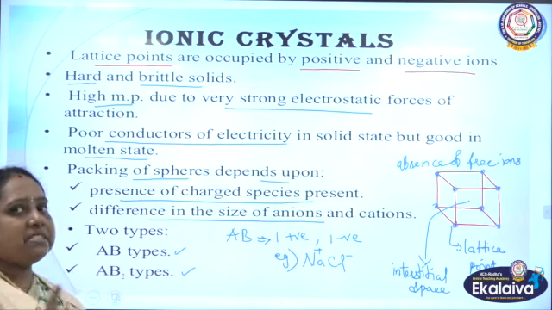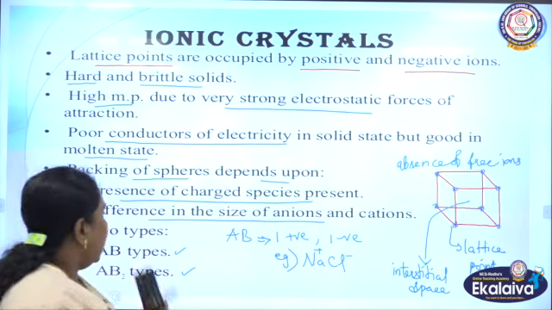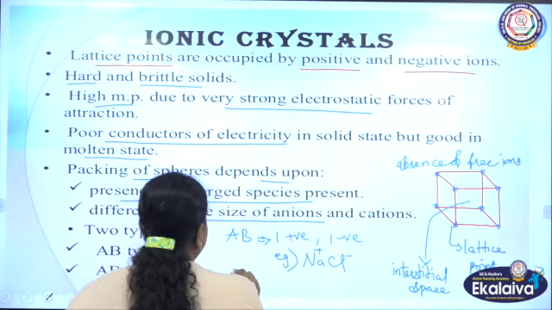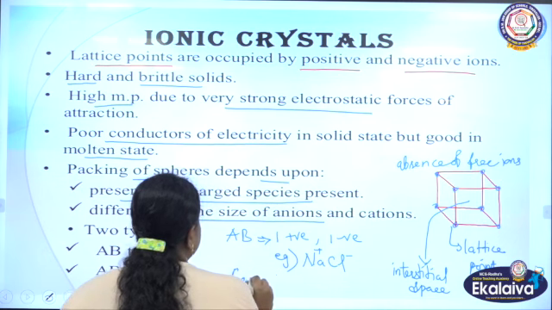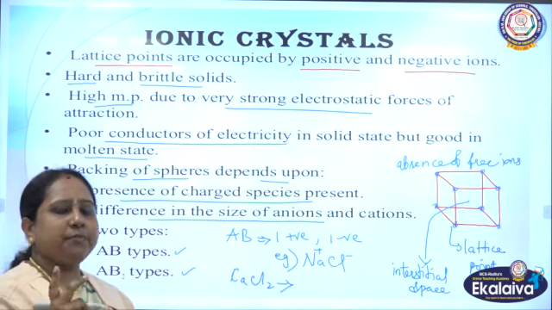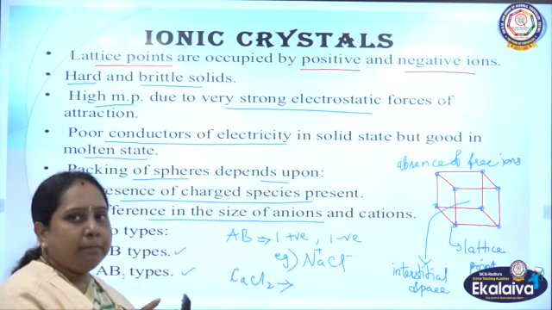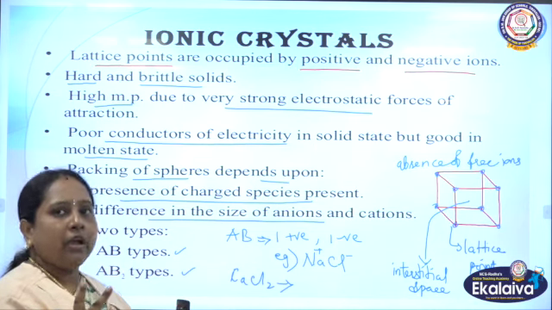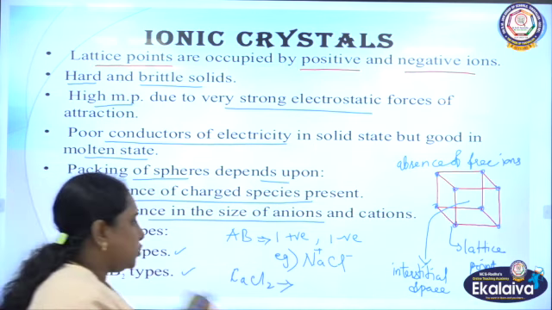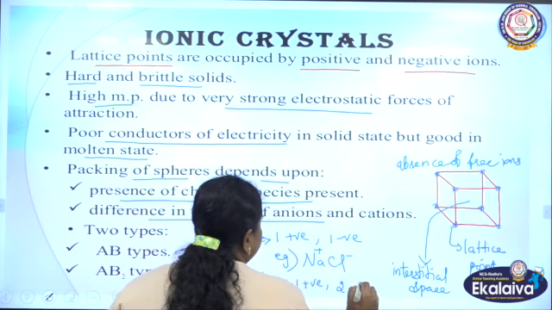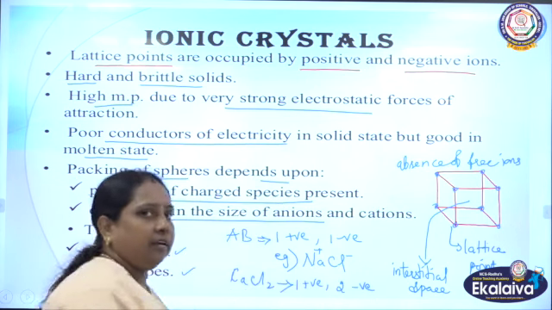And the second type is AB2, which means the valency of the metal will be +2. Let us take an example, CaCl2. Here the valency of calcium is 2, which means calcium can combine with 2 anions. So one cation and 2 anions will be present. One positive charge and 2 negative charges are present in this lattice.